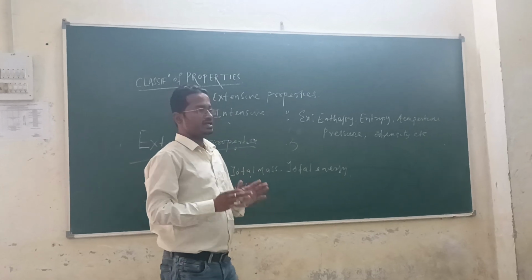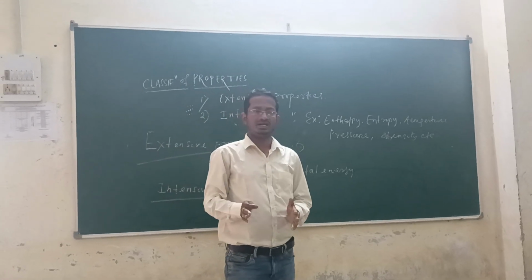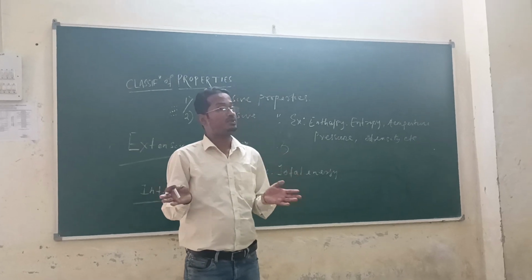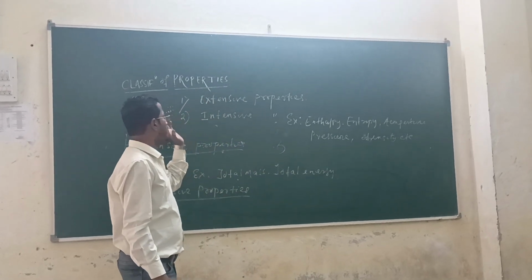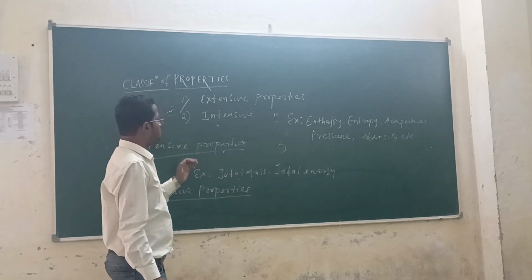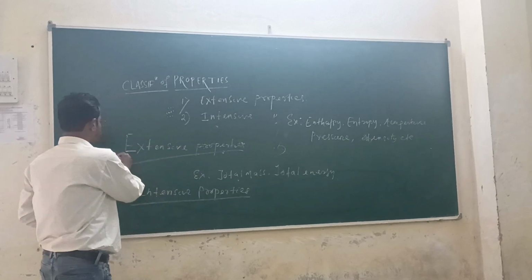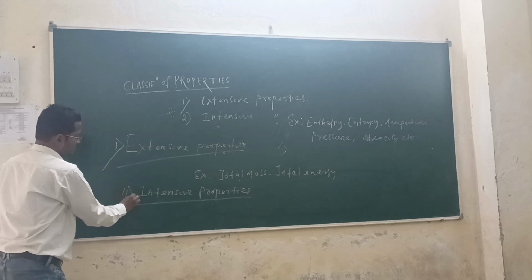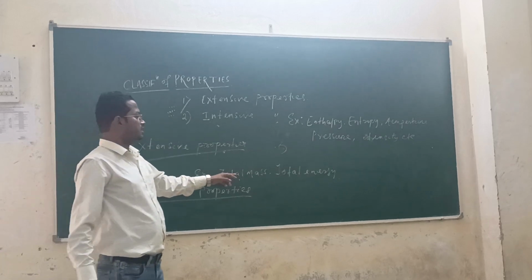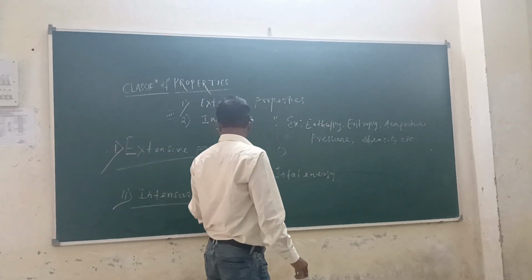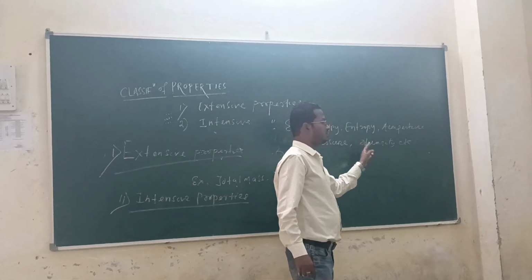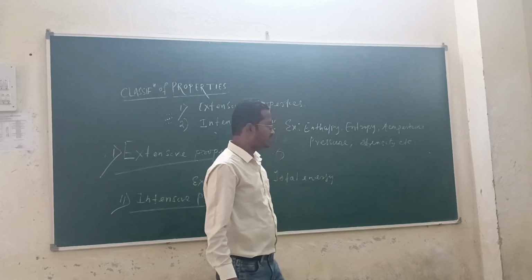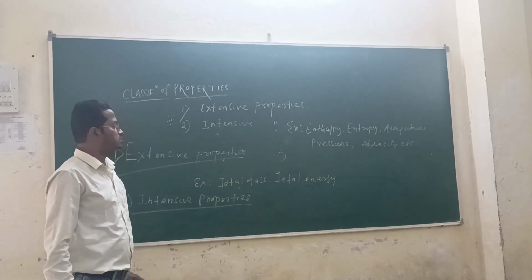Have you understood extensive property? First of all we defined properties, then why properties are required, then the classification of properties. First one is extensive and second one is intensive. Extensive property examples are total energy and total mass, and intensive property examples are enthalpy, entropy, temperature, pressure, density, etc. Understand everybody?